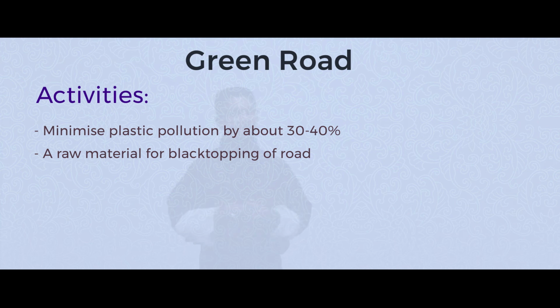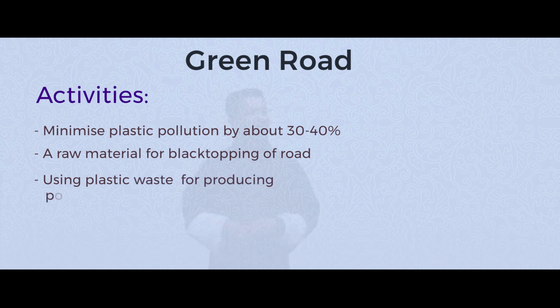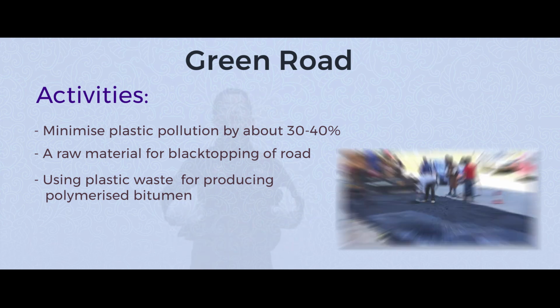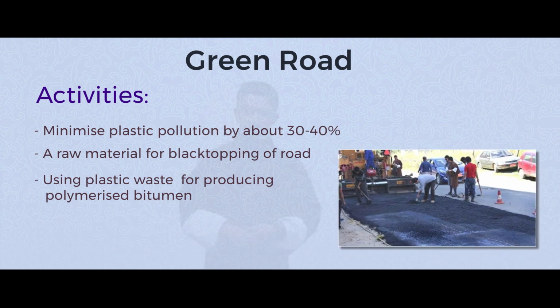So what this project does is, it collects the plastic wastes and, processing it with some other raw materials, it produces one material called polymerized bitumen. And this polymerized bitumen is used for blacktopping purposes. So because of that, there are two important benefits.